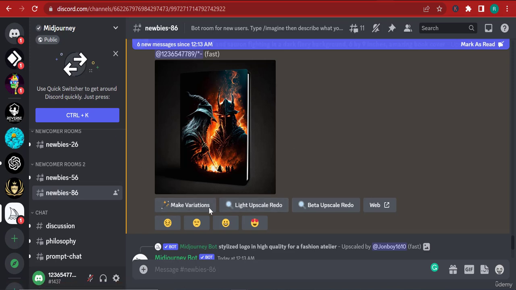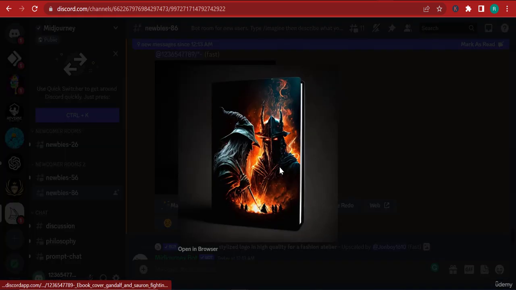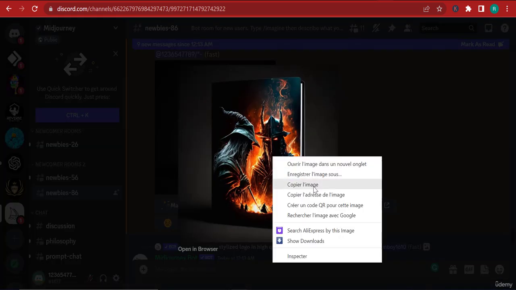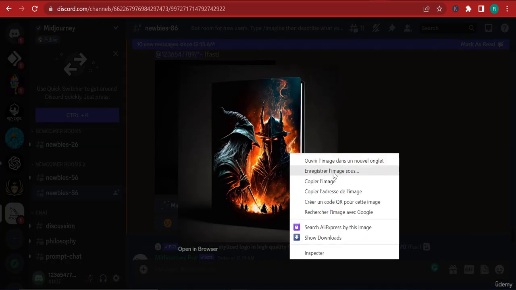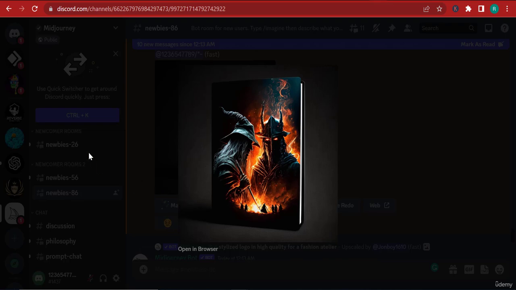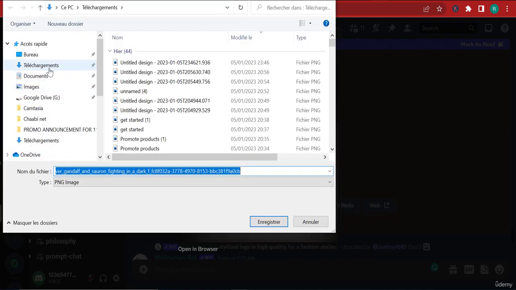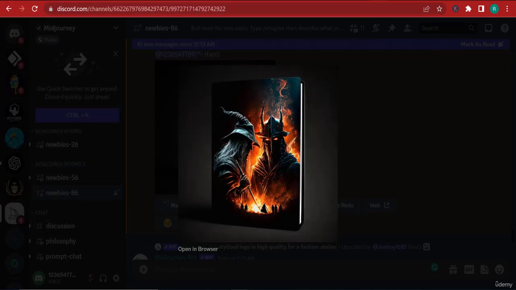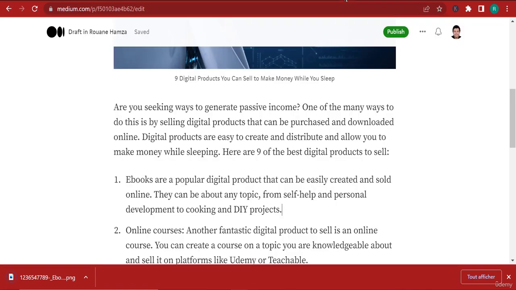So if you want more variations of this image, you can make more variations. Or you can just click the image, like in my case, I'm just going to click the image and download it, right? So I'm just going to download it to my computer. And later on, I'm going to take that image and go to Medium now, right?